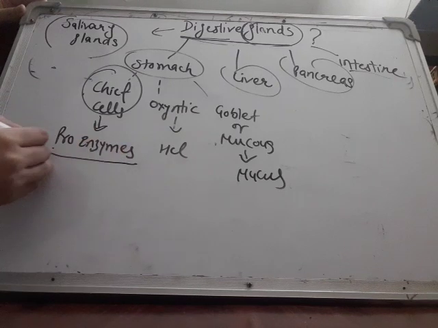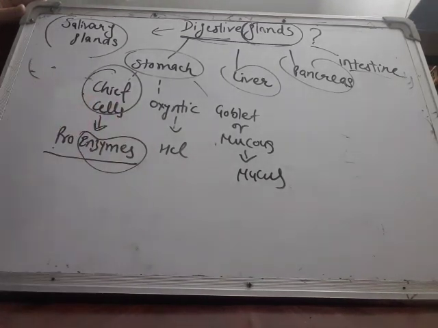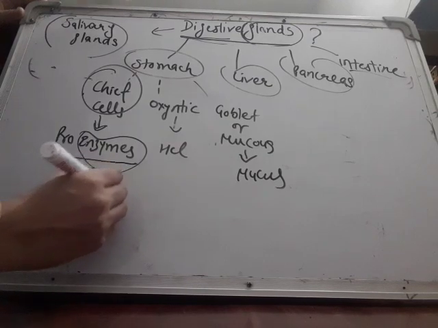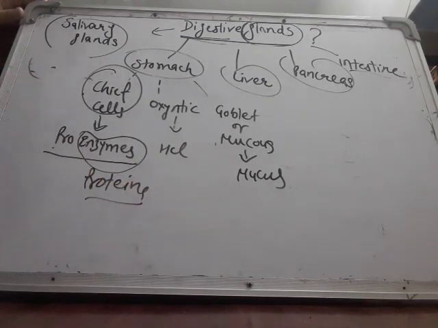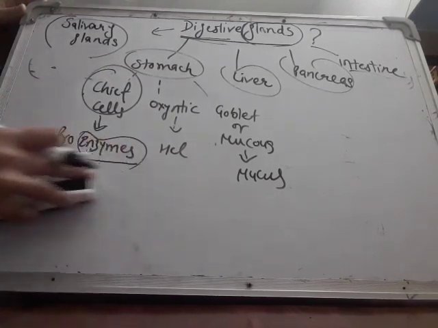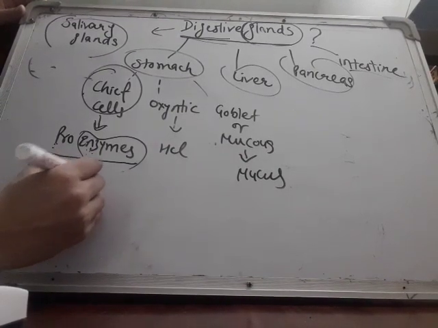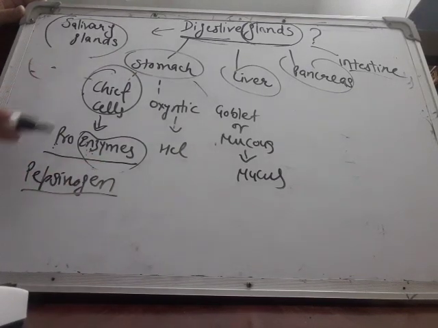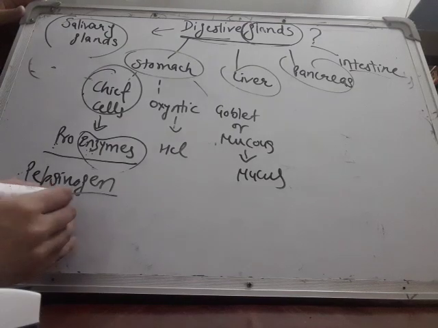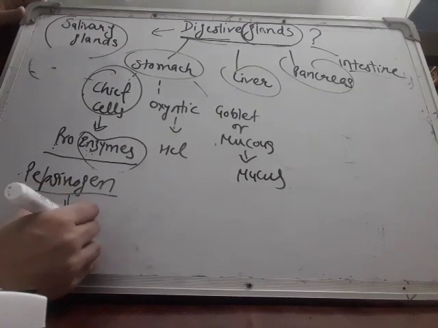To understand the term proenzymes, you must know what enzymes are. Enzymes are actually proteins. When proteins control some chemical reactions, they are known as enzymes. And proenzymes are inactive enzymes. Let us study an example of an inactive enzyme. One example of a proenzyme is pepsinogen. Chief cells secrete an inactive enzyme called pepsinogen, which later on gets converted to an active enzyme called pepsin.